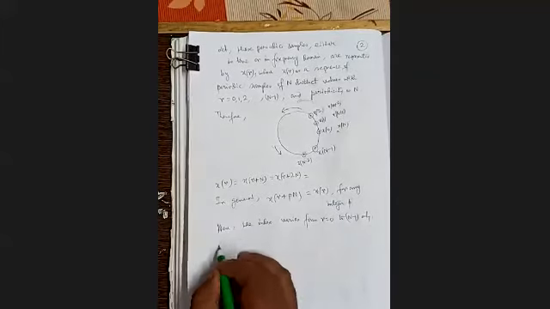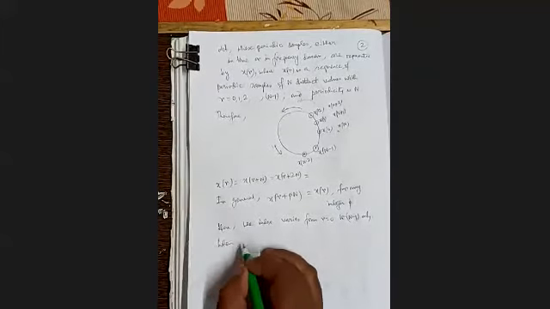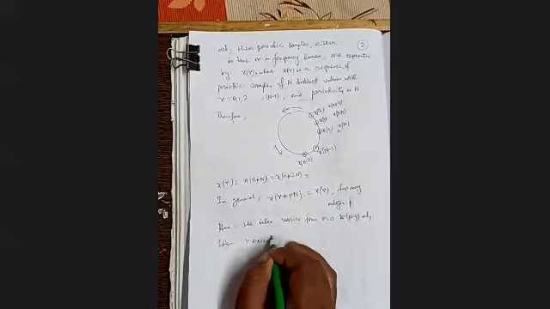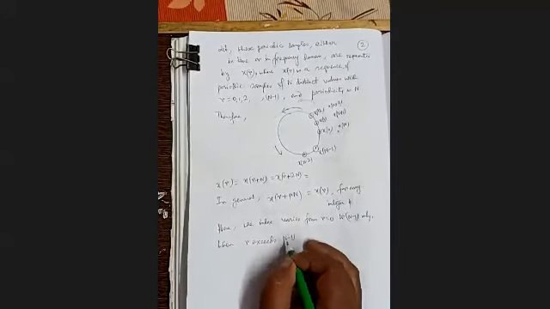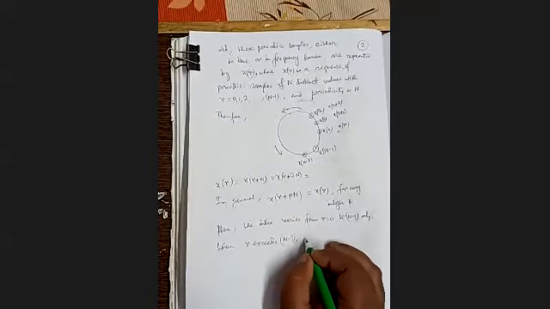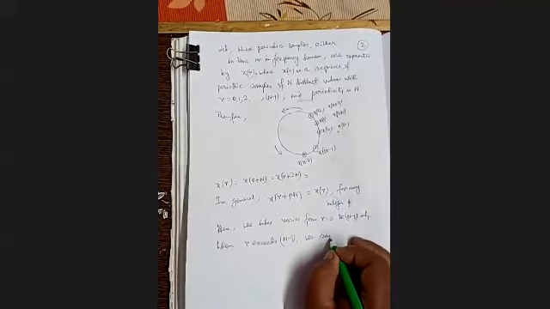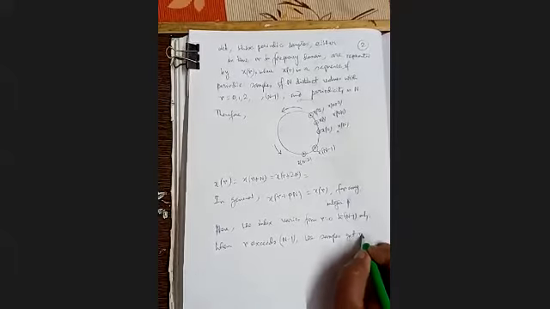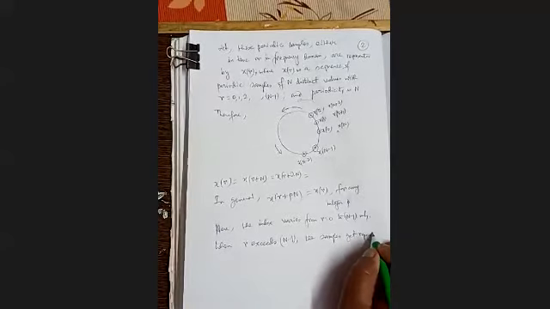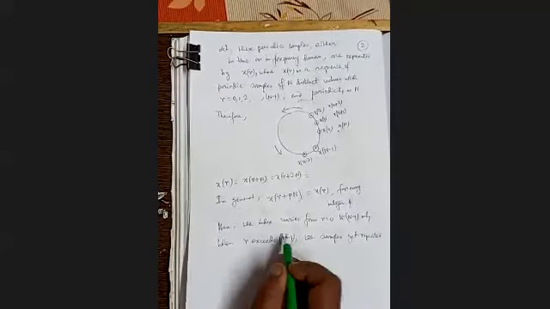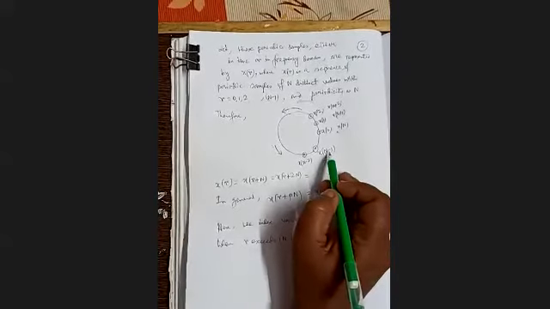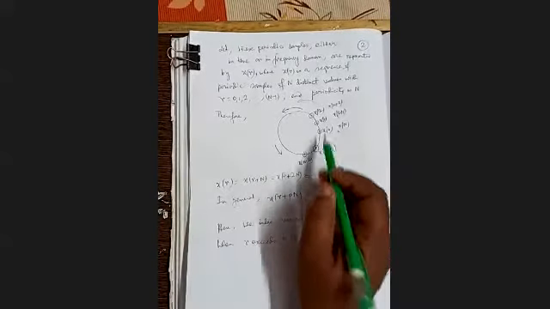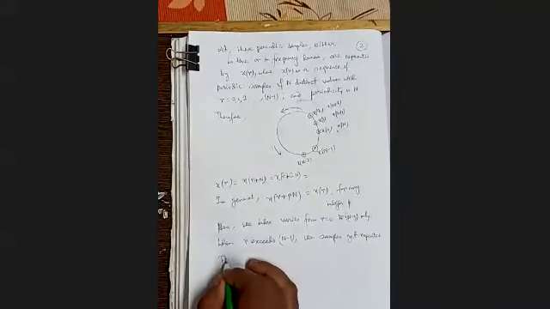Now note one thing: when r exceeds n minus 1, the samples get repeated. Obviously, when it exceeds n minus 1, we get the repetition.